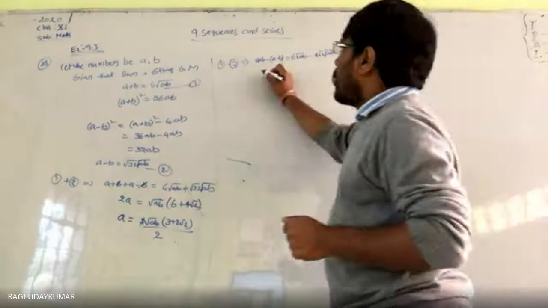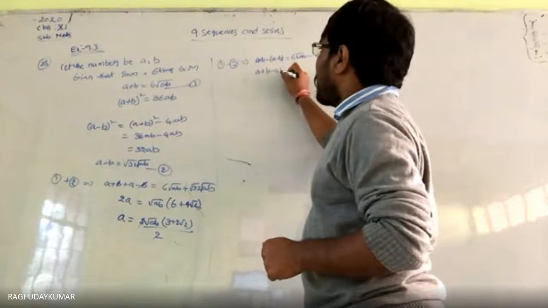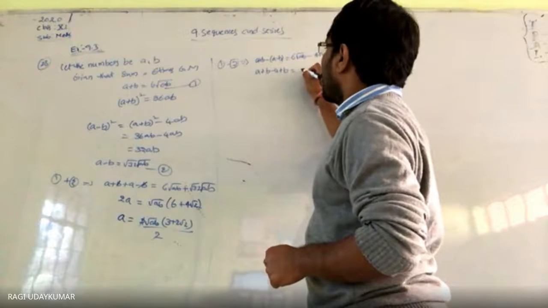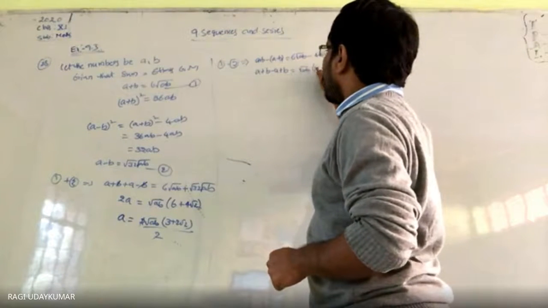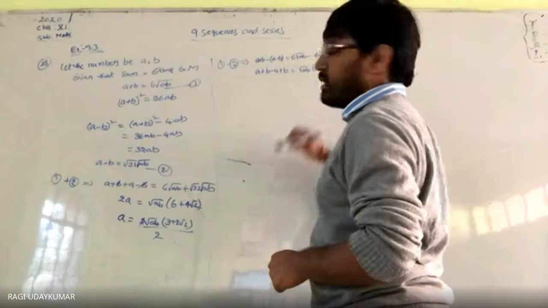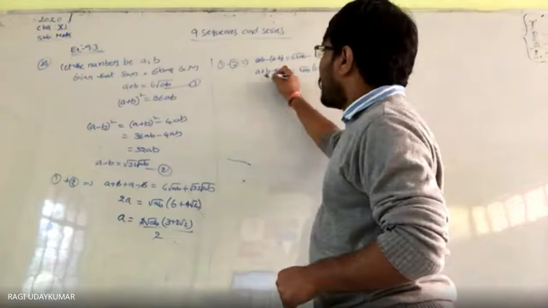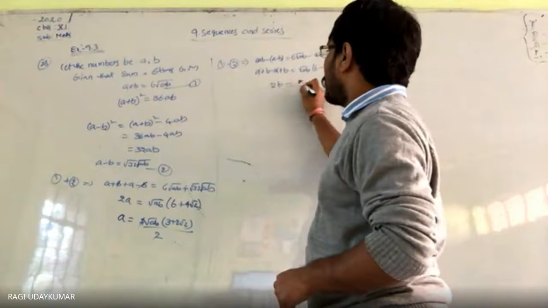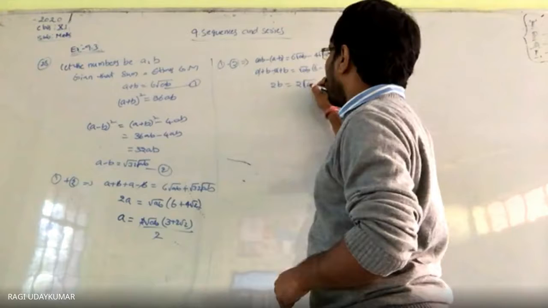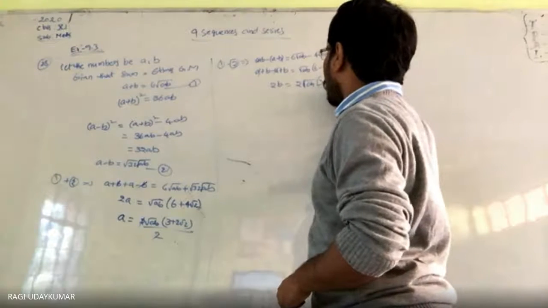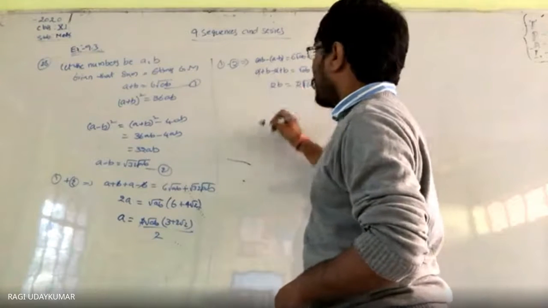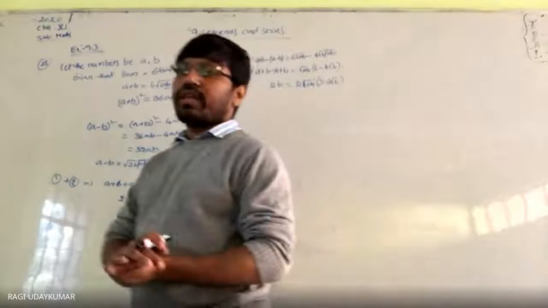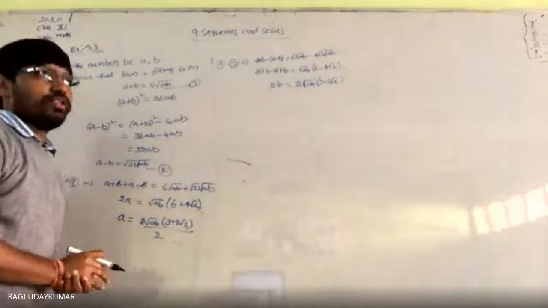Okay. So what do you get here? A plus b minus a plus b is equals to root ab को common ले लिया तो 6 minus 4 root 2 you are getting. From this a will get cancelled. 2b is equals to 2 common, 2 root ab into 3 minus 2 root 2. So we get a value and b value. Now the ratio of these two numbers is asked.